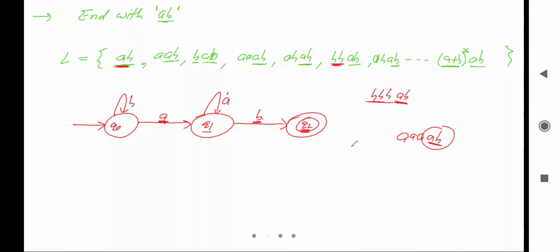What about the next one? In the final state, can I take the loop of A here? If we take the loop of A here, what will happen?